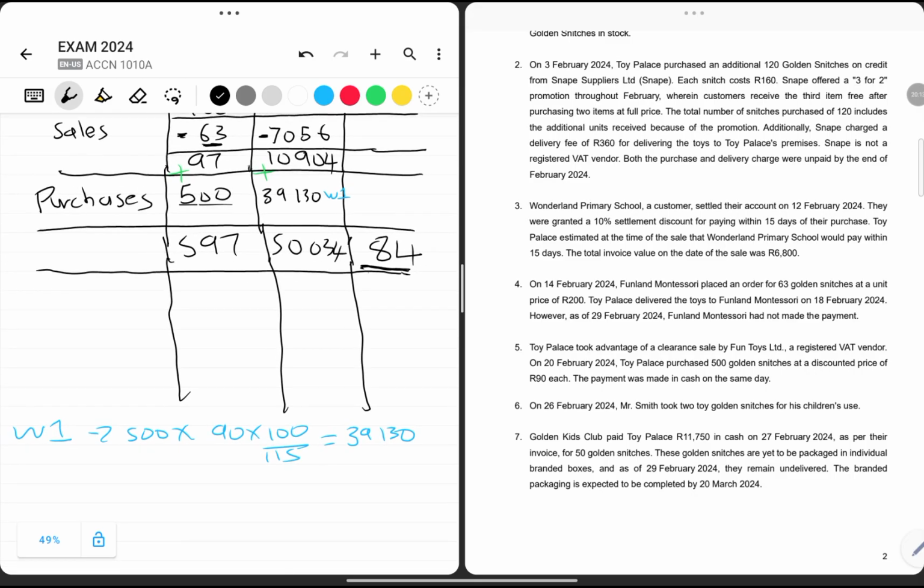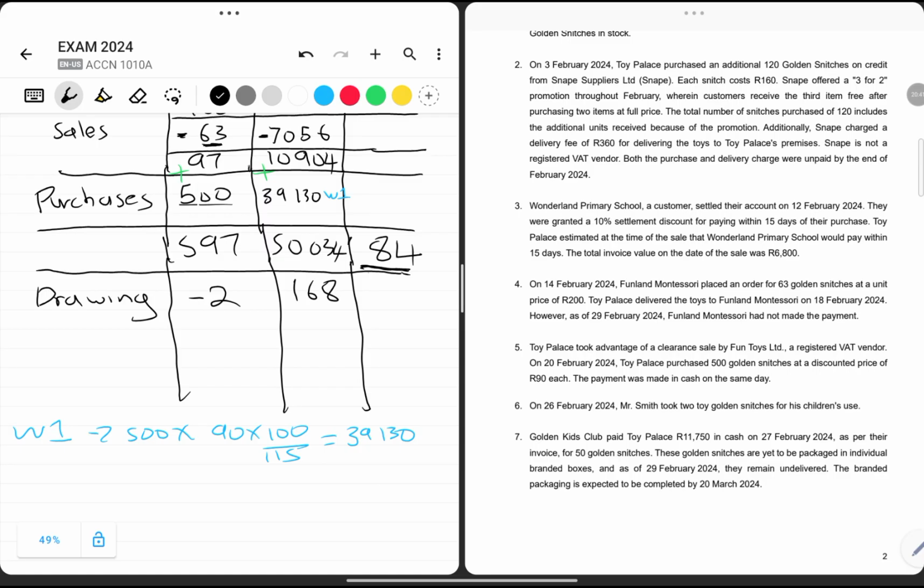Now we go to the note that the owner took two golden snitches, so the amount of units we have will decrease. We say drawings, the owner took 2 units. So what is the cost of these 2 units? It is 2 multiplied by 84, which is 168 rand.